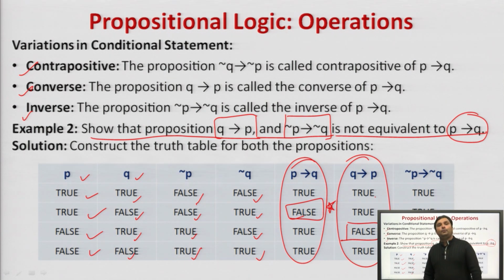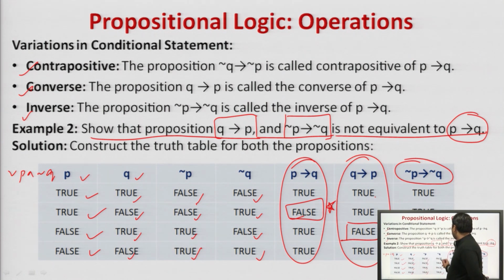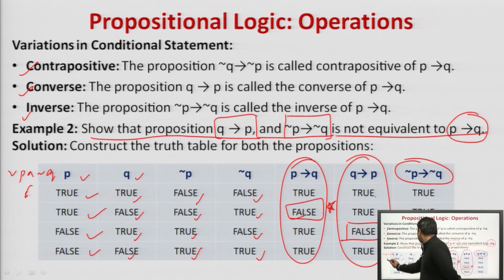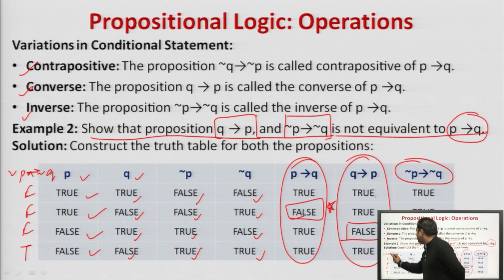Now, how do we prove that a conditional statement is not equivalent to the inverse? Let us check it out. For the inverse, we have to compute negation of P and negation of Q. Negation of P we have calculated as false, false, true, true, and negation of Q as false, true, false, true. Now we take the implication.